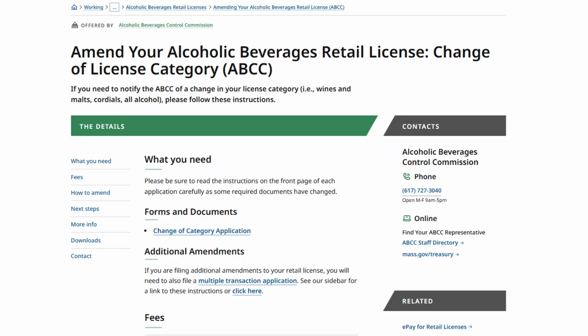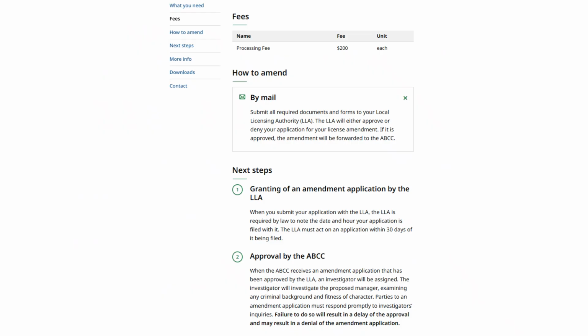If you wish to make multiple amendments to your license in addition to the Change of Category amendment, you may fill out the Multiple Transaction application and complete the applicable sections. Always make sure that the materials required for each amendment are included in your application packet before being submitted. Before starting the application, please review this page for important information about the application process.